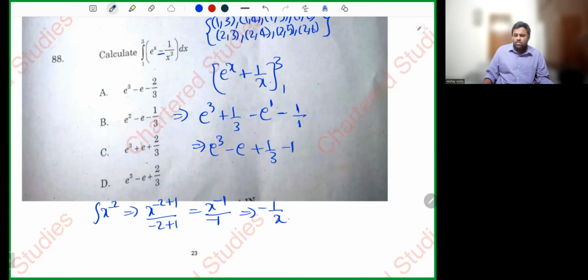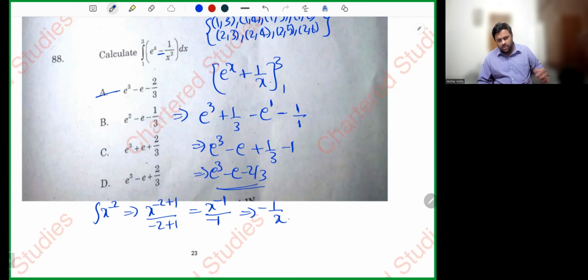First, let us substitute 3. e power 3 plus 1 by 3 minus e power 1 minus 1 by 1. So, e power 3 minus e plus 1 by 3 minus 1. What is 1 by 3 minus 1? Minus 2 by 3. So, e power 3 minus e minus 2 by 3. Simple question, sir. Yes, sir, simple question.